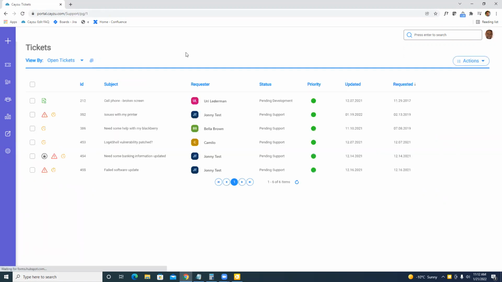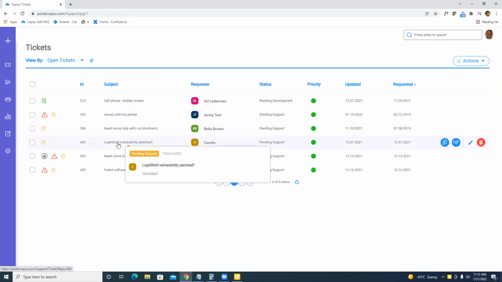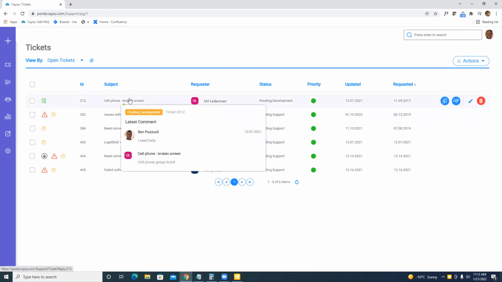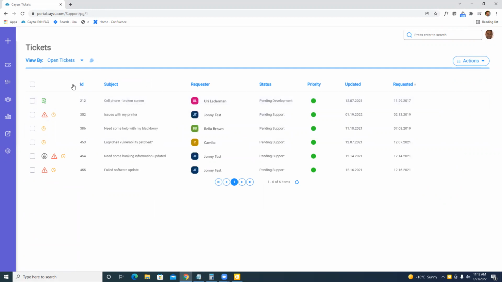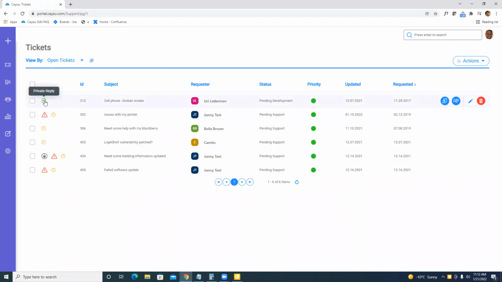So back to the main ticket grid, we can still hover over to see the past replies or the first note, right? The icons have also changed. So now this is private reply. Again, when we're in a ticket, we can target an agent, which would then reflect this icon. It shows in your attention. We still have the requester's last to respond. So that basically means that your agents need to respond, need your attention, the SLA, as well as the private reply.